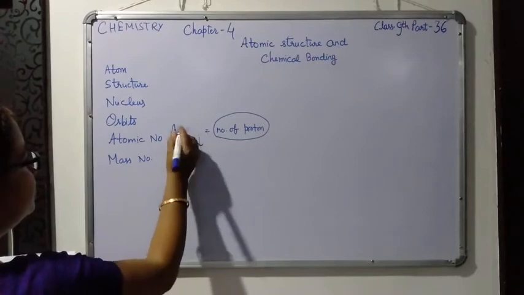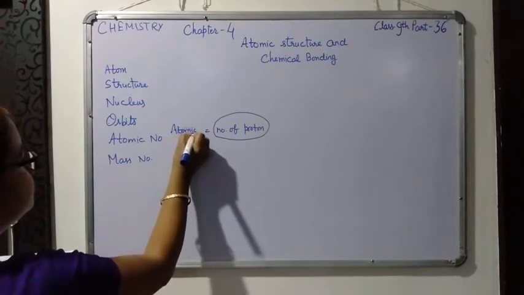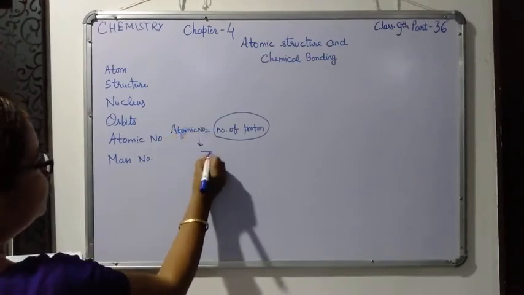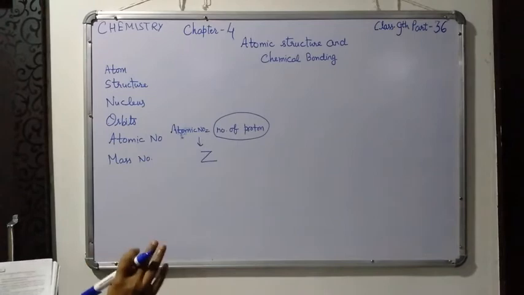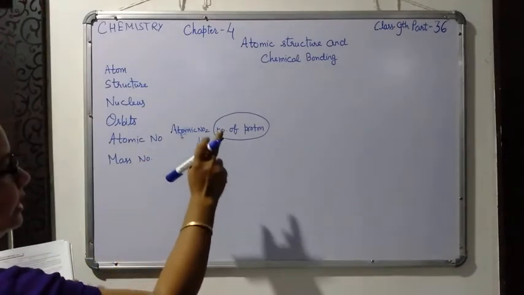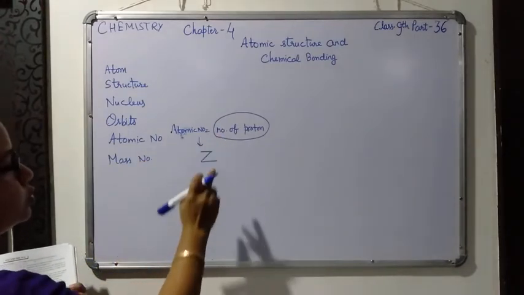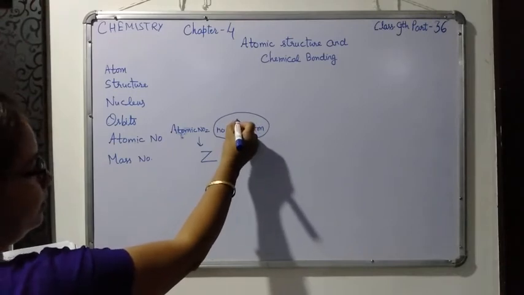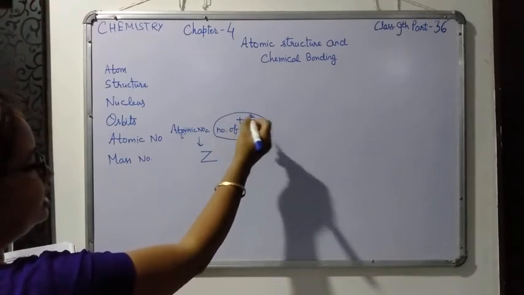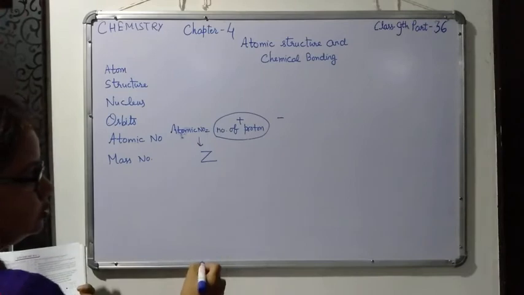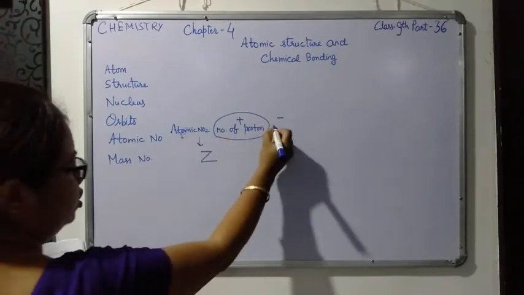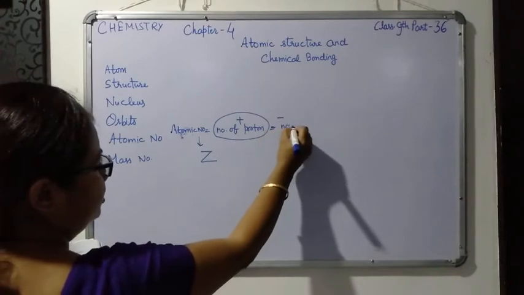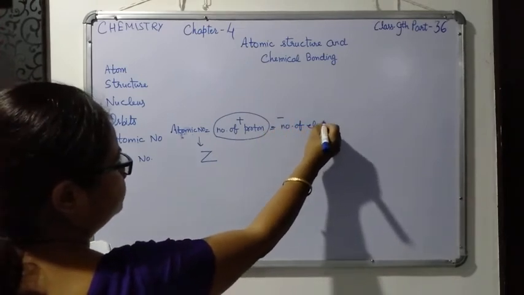It is the atomic number and it is denoted by Z. Okay, now the atomic number is therefore equal to the number of protons also. Since I told you an atom is neutral, the number of positive charges should be equal to the number of negative charges also. So that is why atomic number is equal to number of protons is equal to number of electrons also.